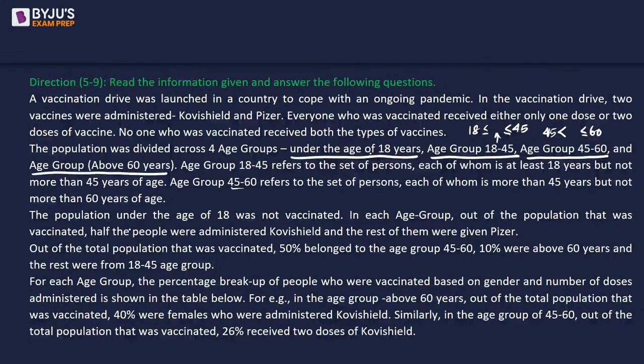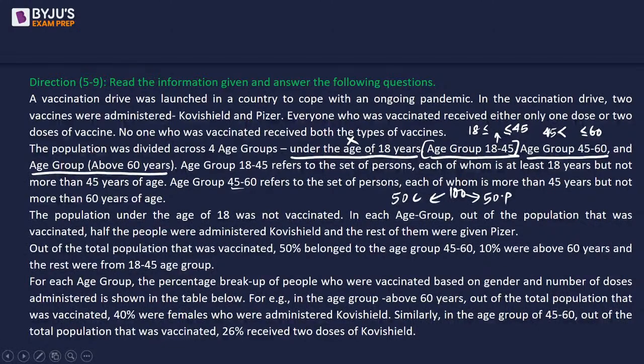Okay. Now, the population under the age of 18 was not vaccinated. So, not vaccinated people. In each age group, out of the population that was vaccinated, half of the people were administered Covishield and the rest of them were given Pfizer. So if you look at the age group, let's say 18 to 45, and there were 100 people who were vaccinated. So out of these 100 people, 50 were given Covishield and the remaining 50 were given Pfizer. That's what the statement is about.